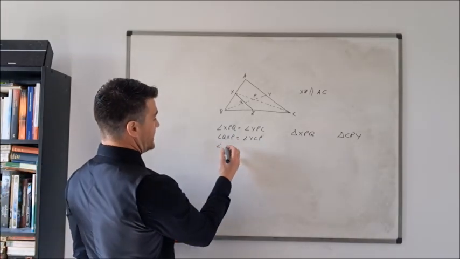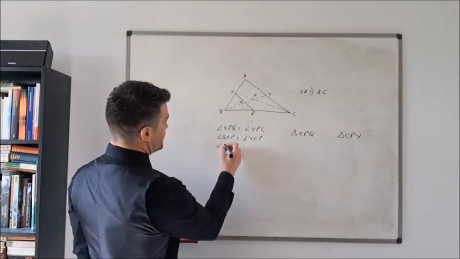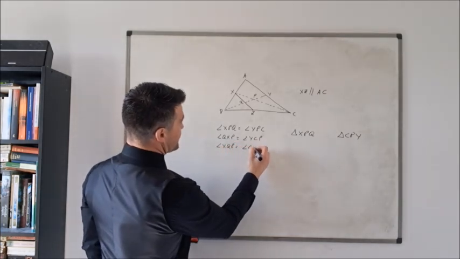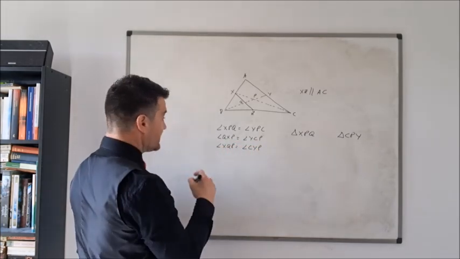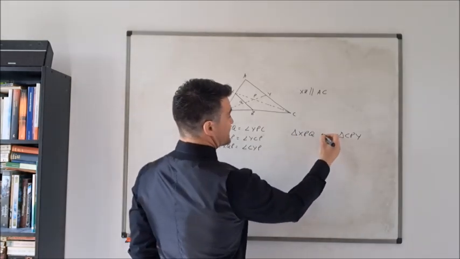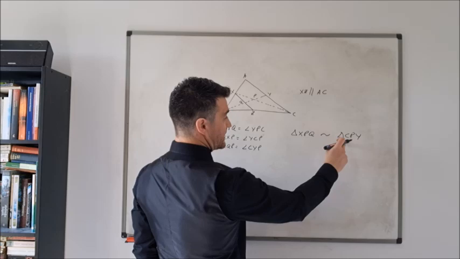So angle, which one's left? XQP must be equal to angle CYP. So what does that mean? This means that triangle XPQ is similar to triangle CPY.